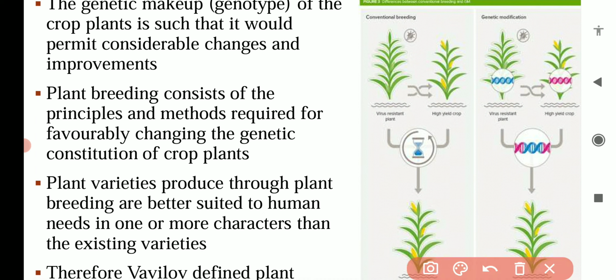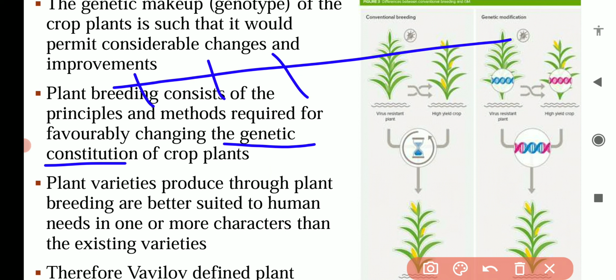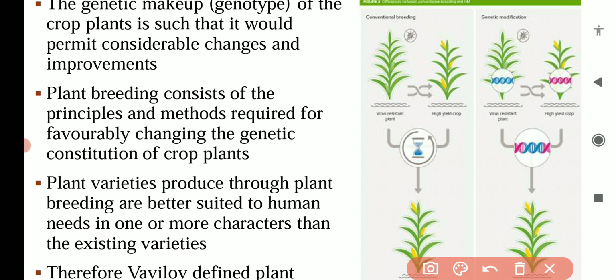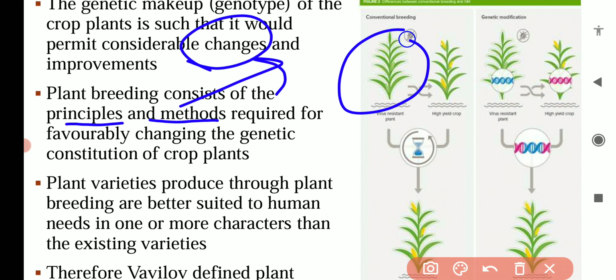So plant breeding consists of the principles and methods which are required for favorably changing the genetic constitution of crop plants. Genetic constitution means the genotype, or the gene sequences, the genes which are present on the DNA of a plant. Suppose this is gene 1, gene 2 and so on. So in plant breeding we study different principles and different methods which we can use to make genetic changes, or to change the plant genotype.